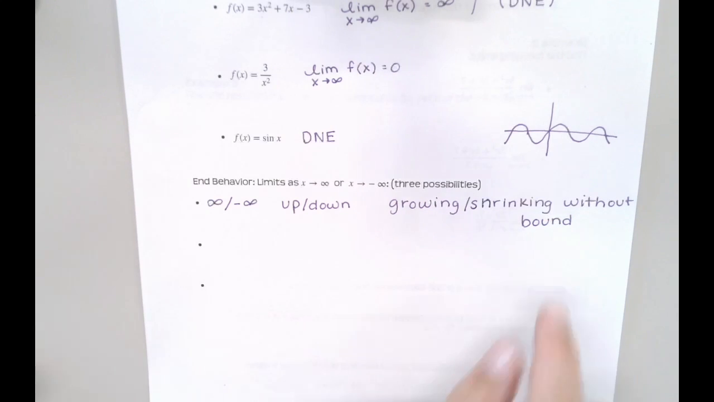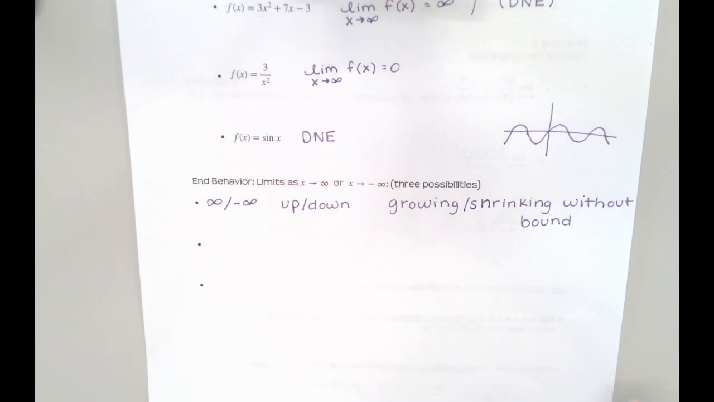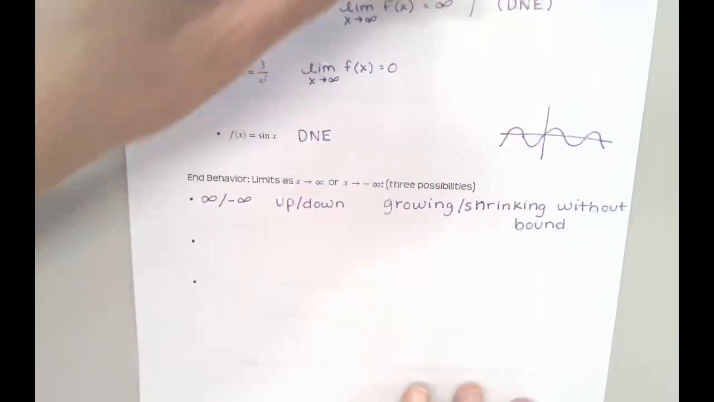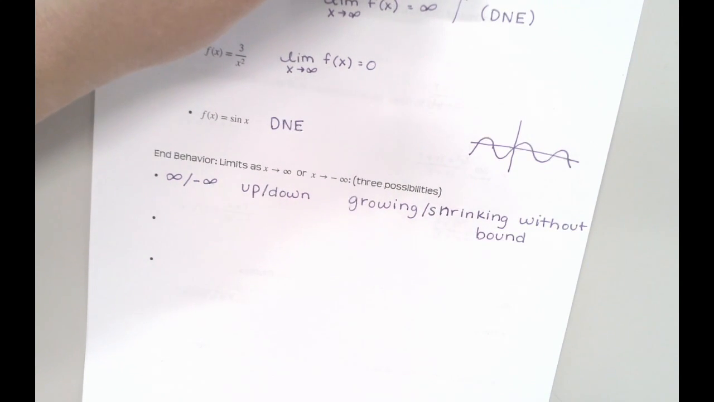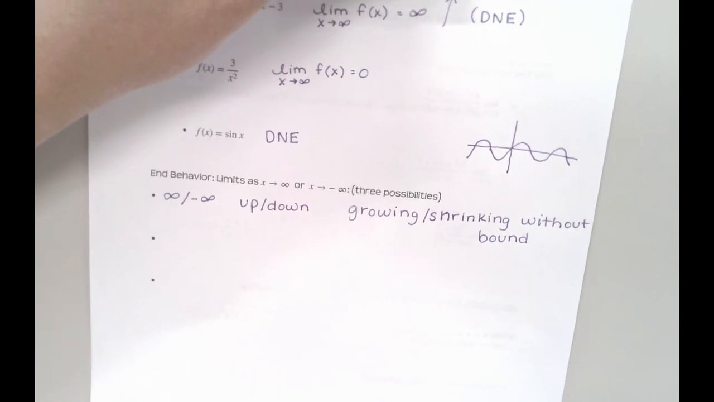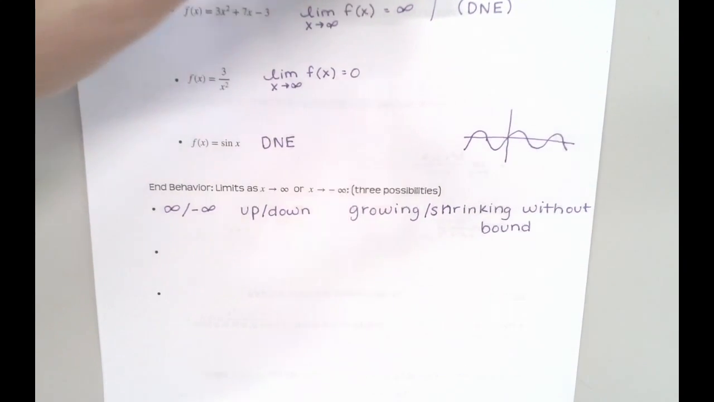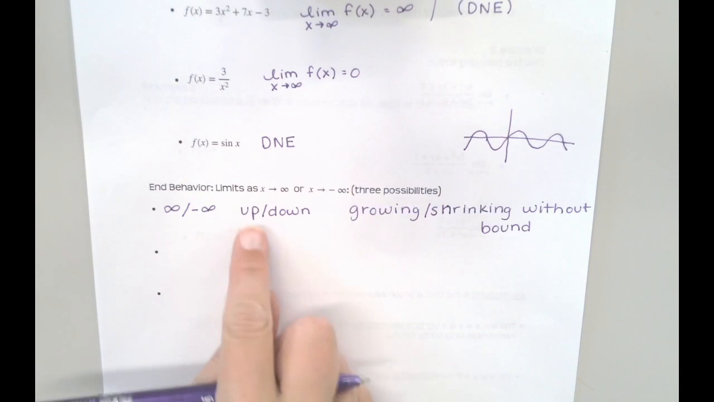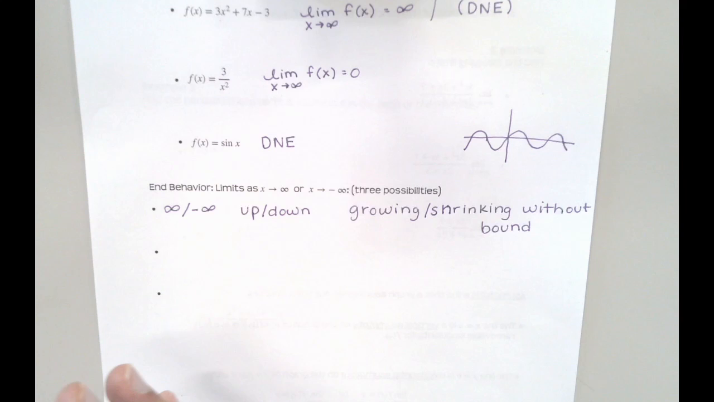Okay. The "without bound" part is important because, for example, this second one we did, where the limit we said was 0, is technically shrinking, right? And it's going to keep shrinking forever and ever and ever. But it's shrinking with a boundary of 0. It never goes past 0. These functions just go straight up or straight down, and they never change direction.